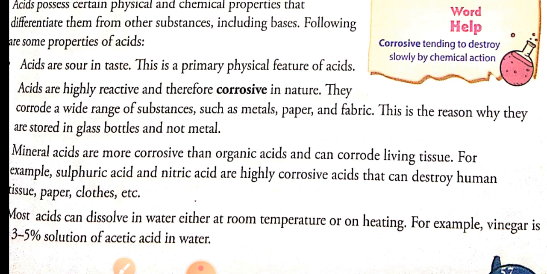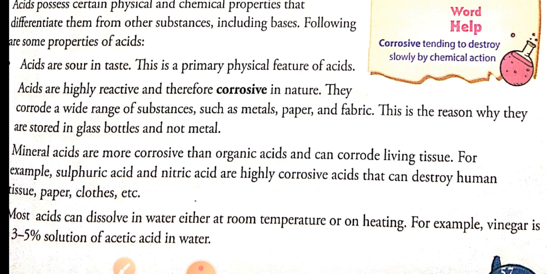Second thing, they are corrosive. What is the meaning of corrosive? Corrosive means they corrode or destroy a substance. They destroy a wide range of substances such as metal, paper and fabric. You have seen that if an acid falls on something, it completely burns or destroys that place.